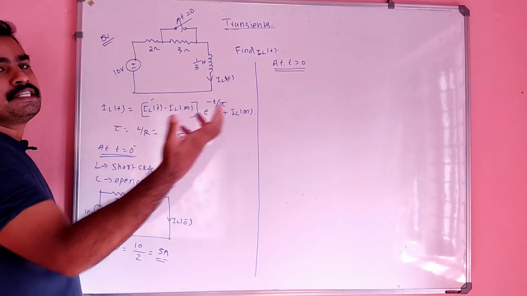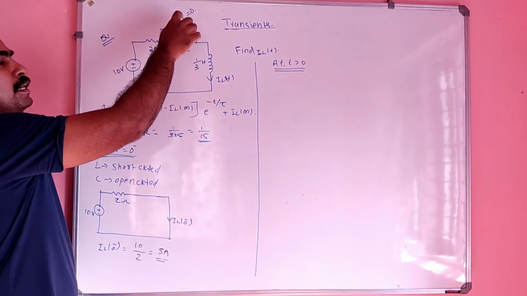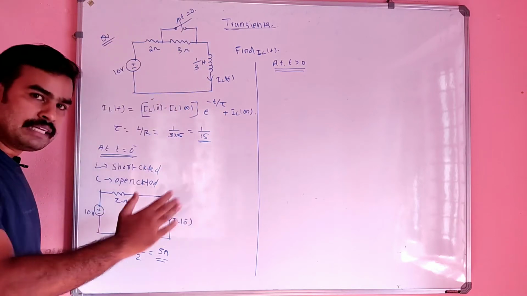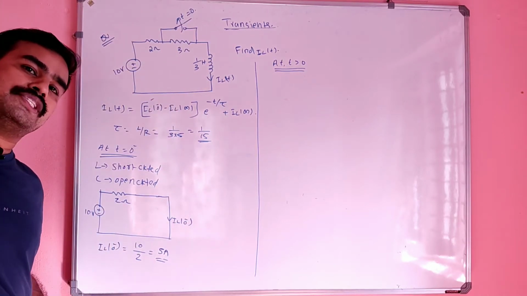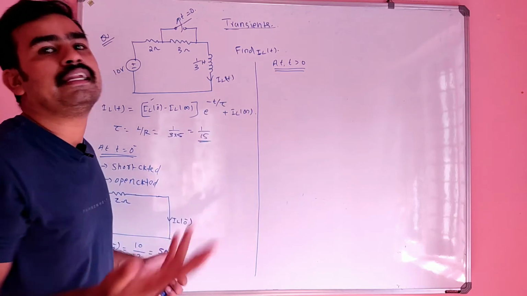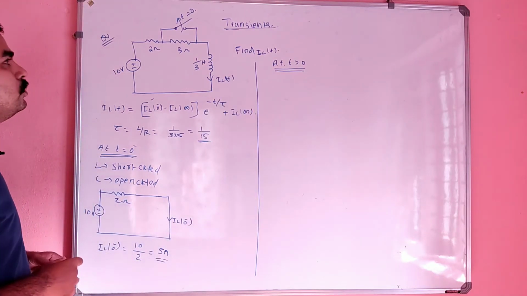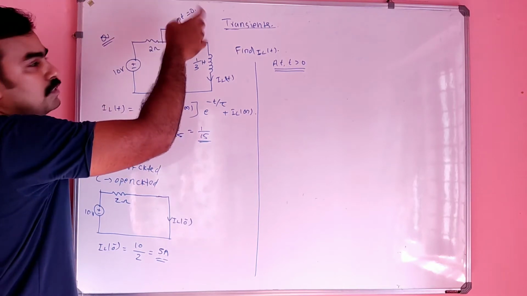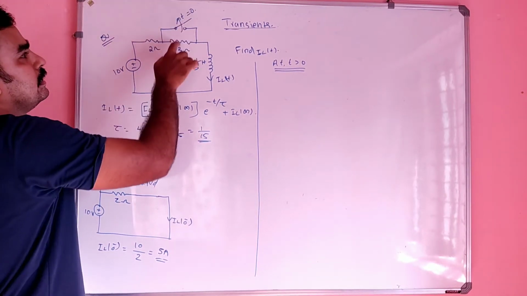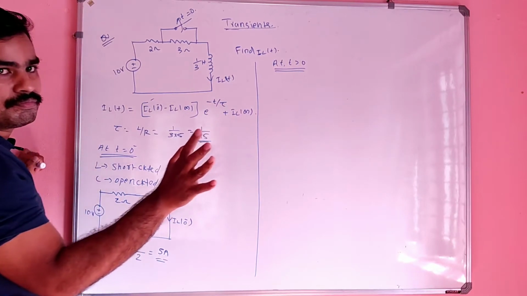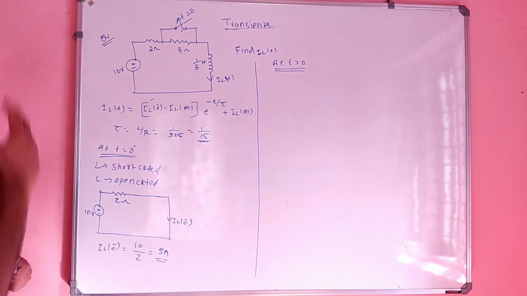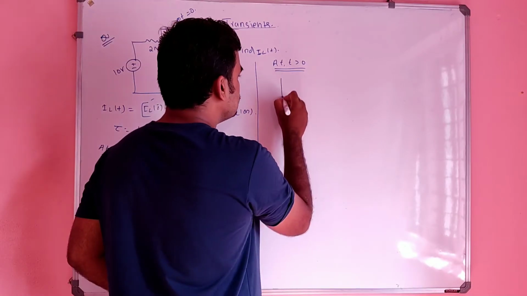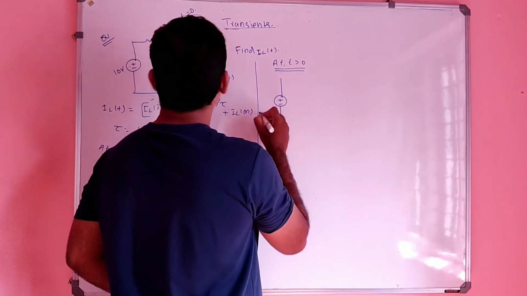T greater than 0 means whenever we turn off the switch at t is equal to 0 and after that up to infinity, we can say that it is a t greater than 0 condition. So after t is equal to 0 means the switch is open, right? The switch was open and there will be the inclusion of 3 ohm after t greater than 0. So the resultant circuit diagram will be what?